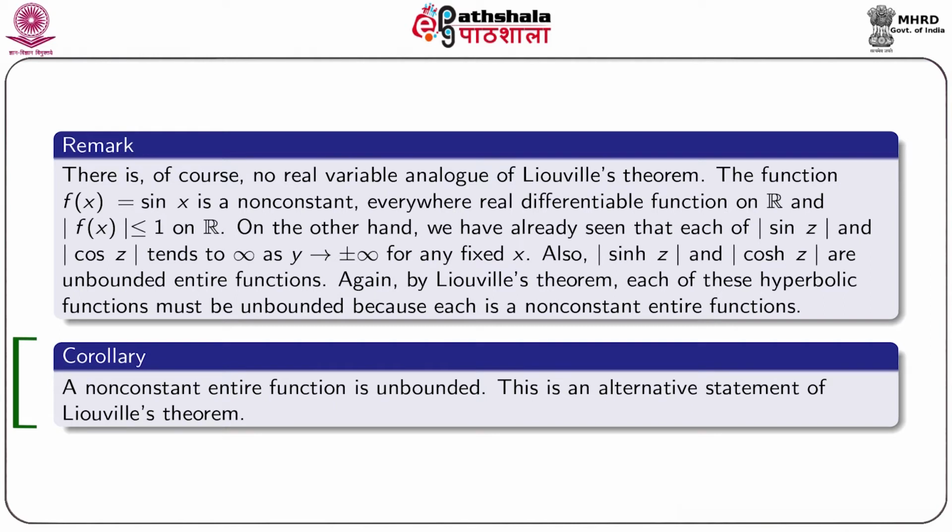So, from Liouville's theorem, we obtain a corollary which states that a non-constant entire function is unbounded. This can be treated as an alternative statement of Liouville's theorem.